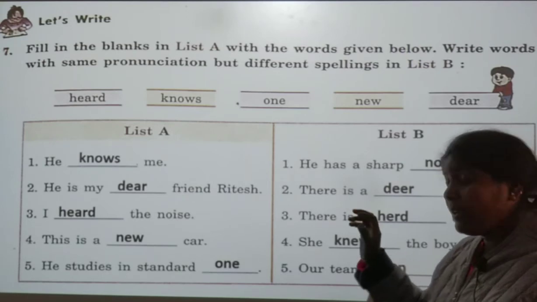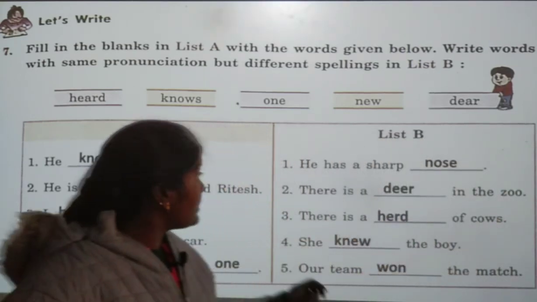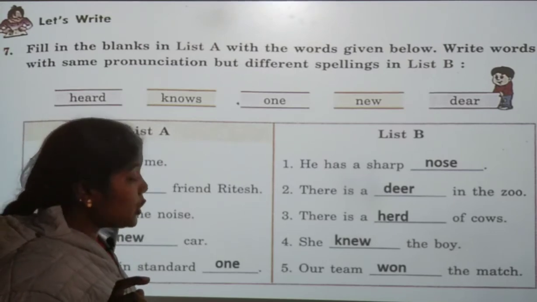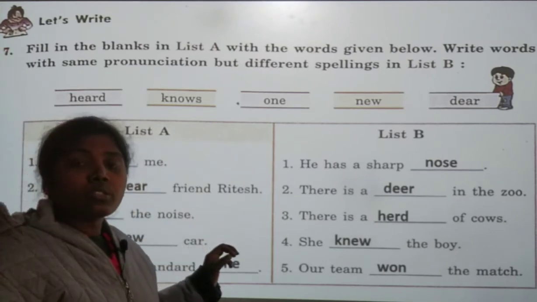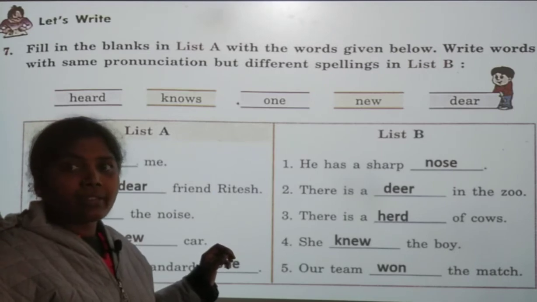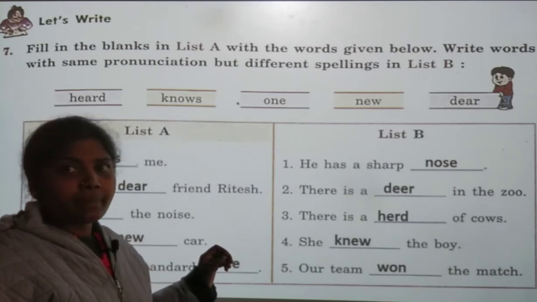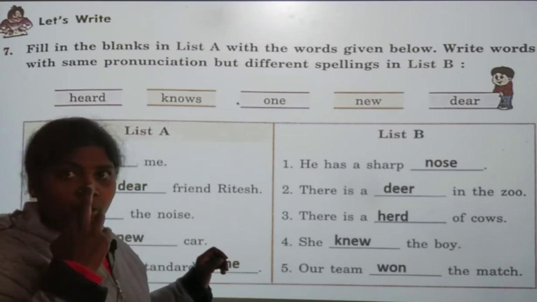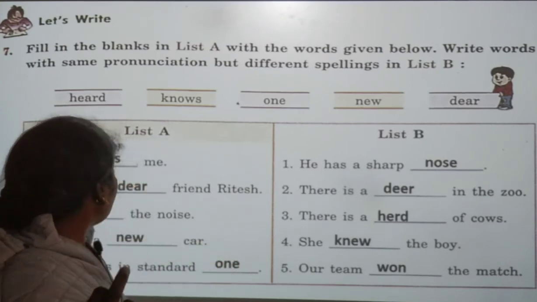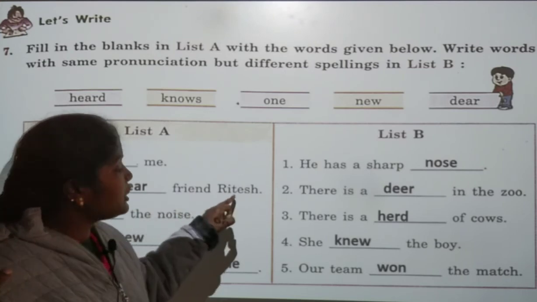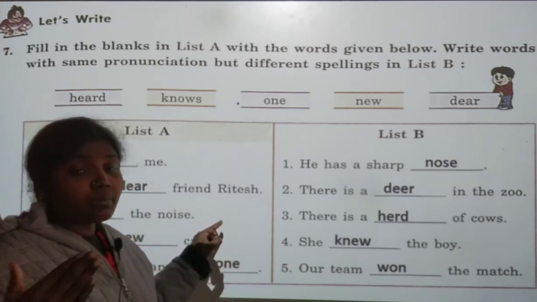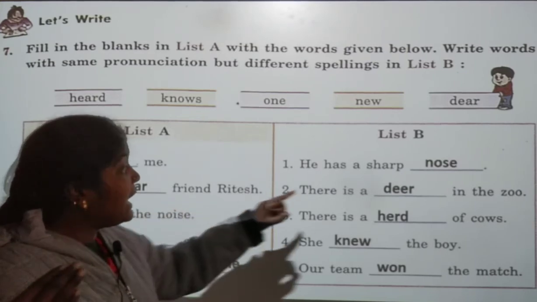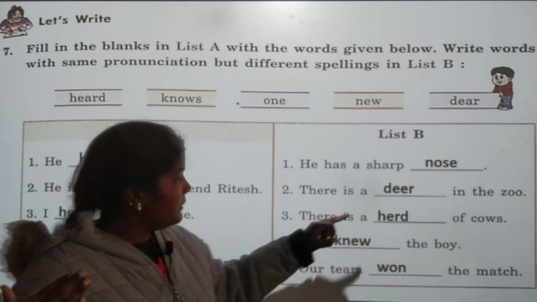So here we have two words, that is nose and know, K-N-O-W. Yes, know means we know the persons. I know that person very well. I know the place very well. Okay, that is know. And we know that one of our body parts is the nose. And he is my dear friend Ritesh. He is my dear, that means he is my best friend. And deer, it is the animal.